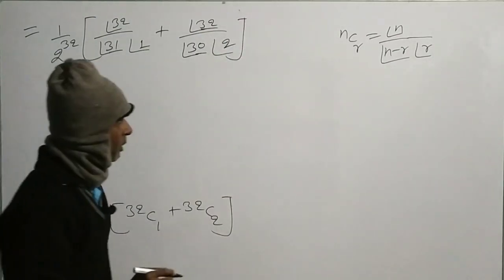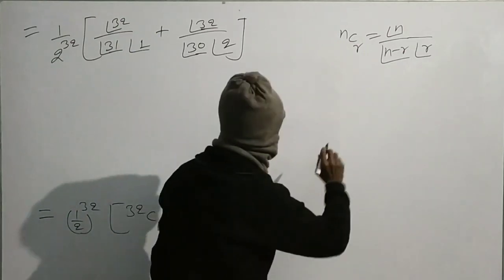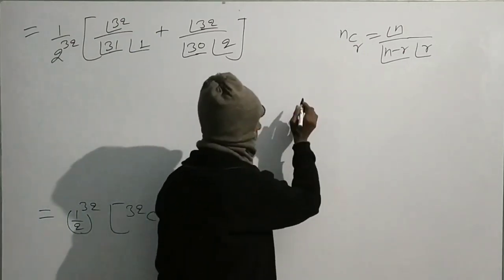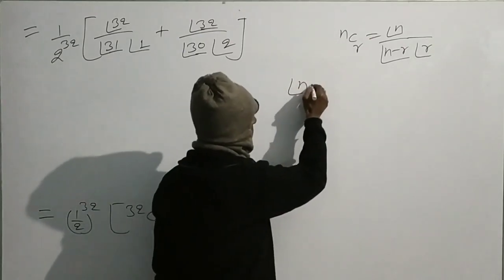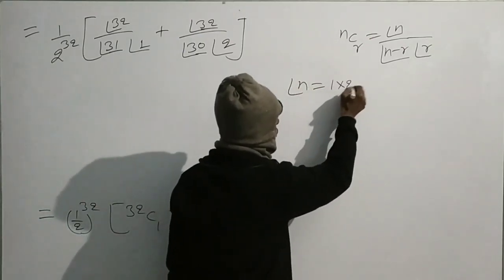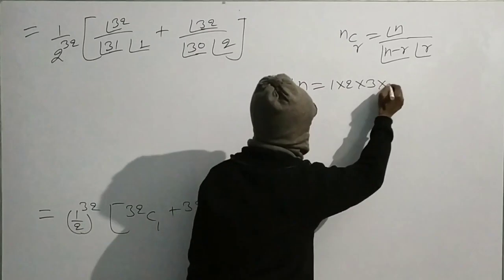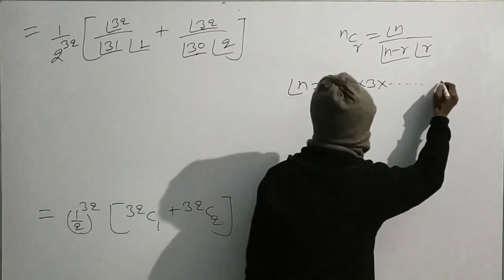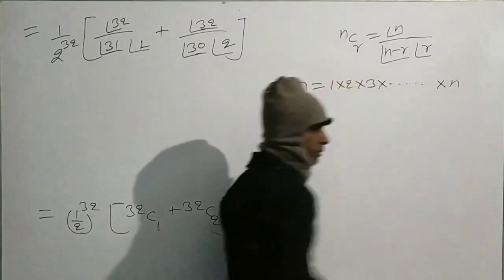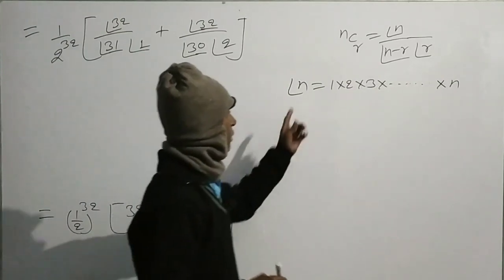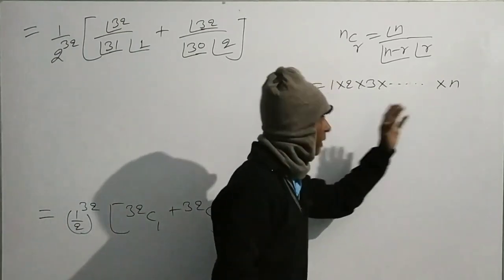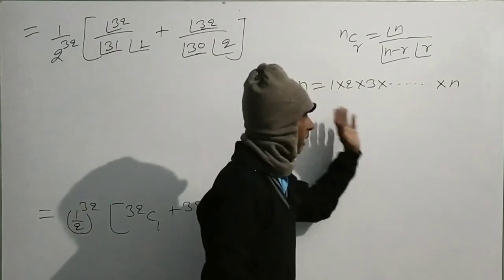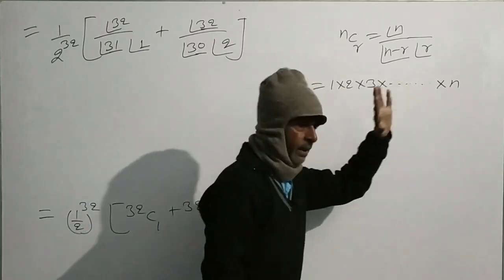What is the meaning of factorial? This is also given in the 11th class NCERT book, that factorial n is equal to 1 times 2 times 3 times, in this way up to n. That means factorial n is equal to the product of n consecutive natural numbers.